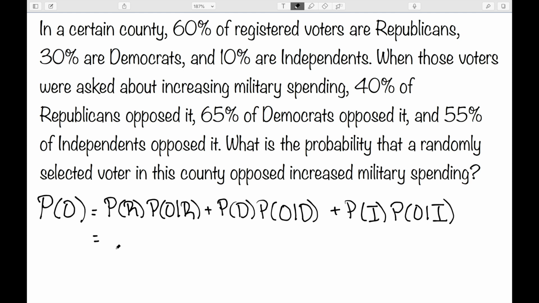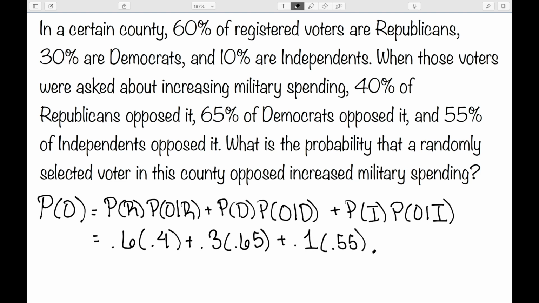Well, there was 60% Republicans, and 40% of those opposed. 30% were Democrats, and 65% of those opposed. And 10% were independents, 55% of those opposed. And if we work this out, we get 0.49. So that was a 49% chance that a randomly selected voter in this county opposed increased military spending.